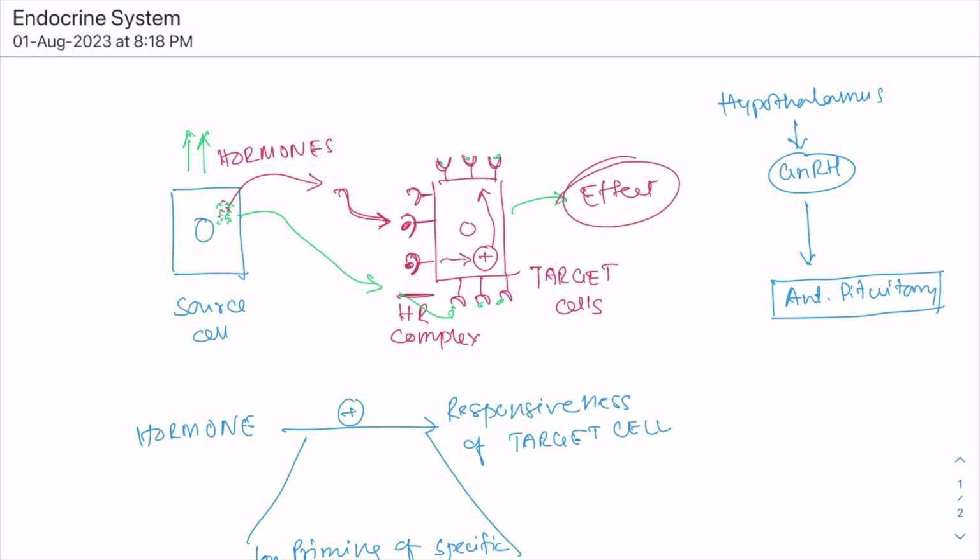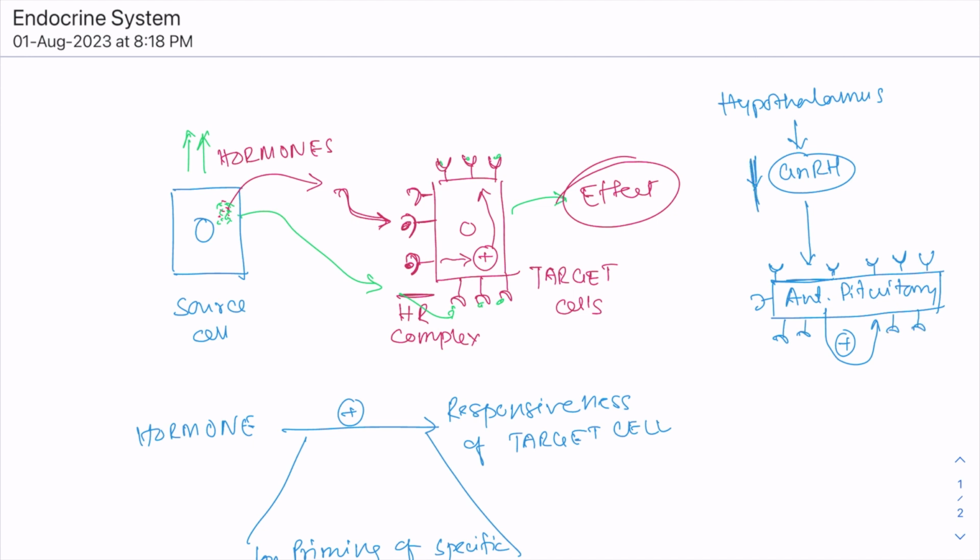Now when the hypothalamus secretes a very little amount of gonadotropin releasing hormone, it will bind with the receptors present at a basal level on the anterior pituitary, and in turn provide a positive feedback mechanism, so that more and more receptors are produced and expressed on the anterior pituitary cells.